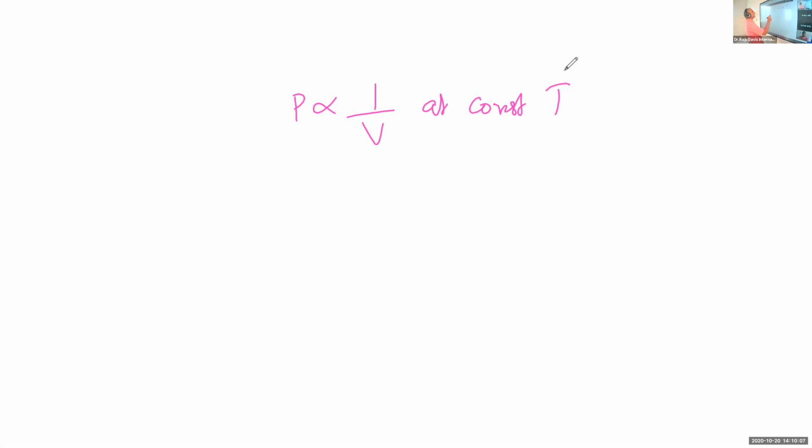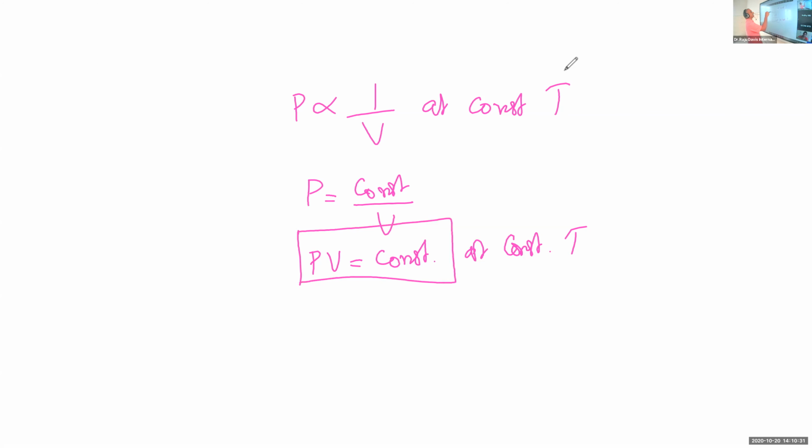If it is so, say P is equal to a constant divided by V, or we can say PV is equal to constant at a constant temperature. This is also another form of Boyle's law, the mathematical representation of Boyle's law. PV is equal to constant at constant temperature; that is another mathematical formulation of Boyle's law.